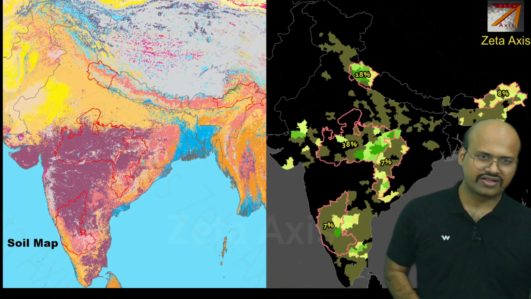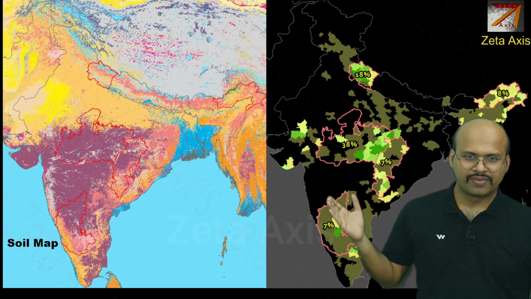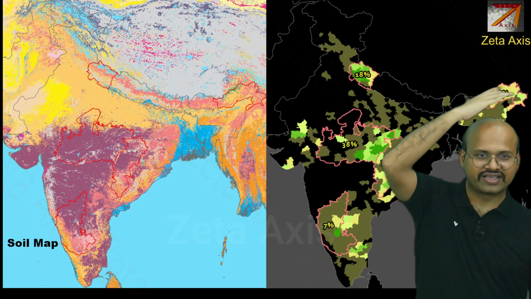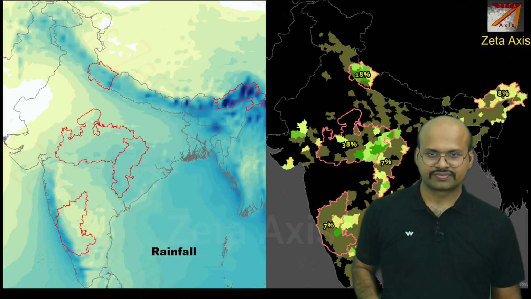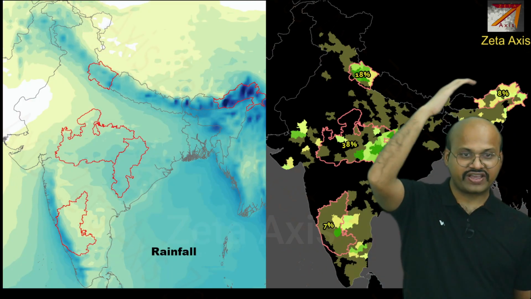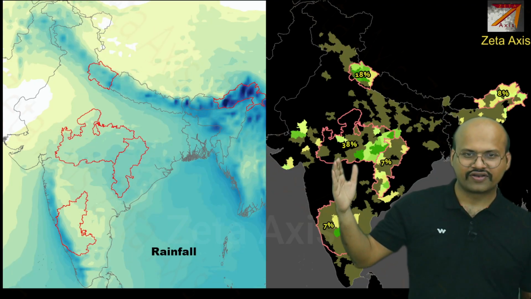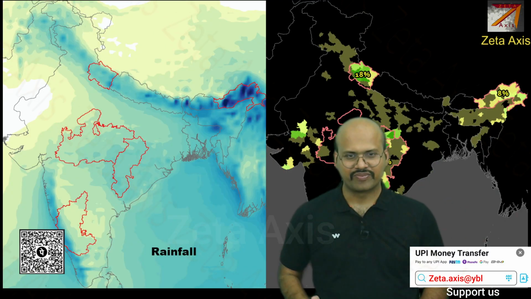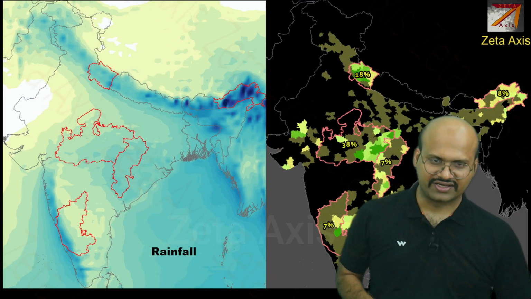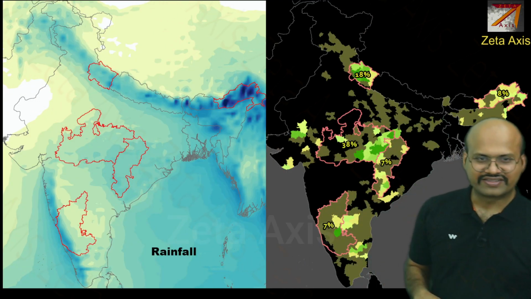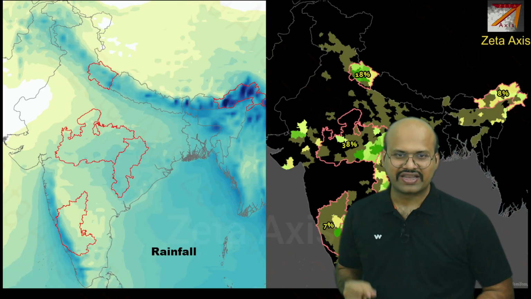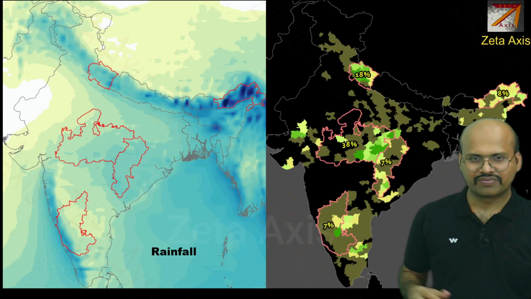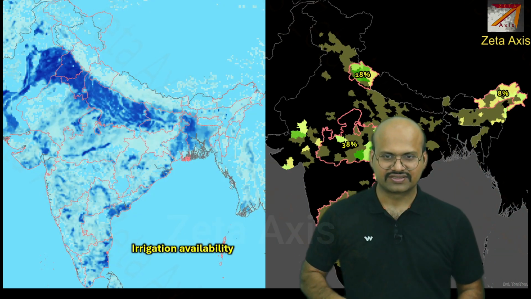If you see the soil, then it varies a lot from black soil over here to alluvial soil in these regions and hilly soil in this region. Again, rainfall is very heavy over here, while rainfall is very less in these regions. So we can see that different types of millets grow in different climatic conditions. Therefore, some millets which grow in heavier rainfall may be concentrated over here, and some which require lesser rainfall may be found in these regions.